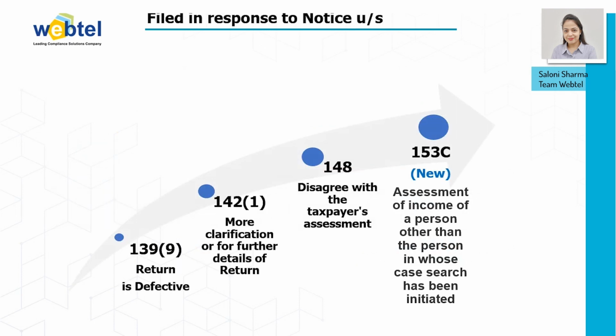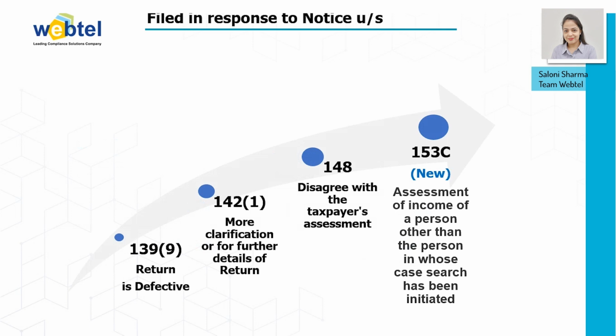Then a few sections are there if you have received any notice under different sections. So the first section is 139.9, which is related to a defective return. The IT department will send you a defective notice under section 139.9 of the Income Tax Act on your registered email ID, and the same can be viewed by logging on to the e-filing portal.